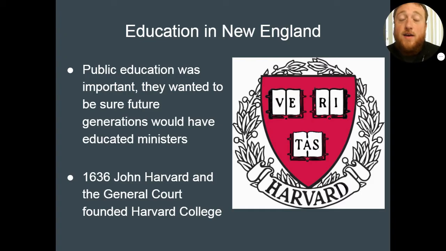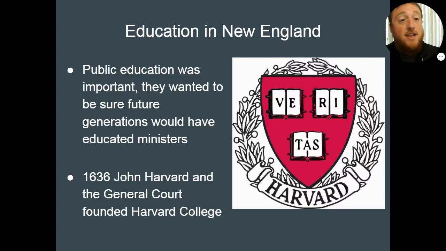Another big part for the New England colonies that we need to understand is education. Because people were very religious at this time, they put a lot of importance into public education. So another big difference in the New England colonies is the focus on education and religion. A lot of people wanted to educate the future generations, so they had ministers that could preach and read the Bible.